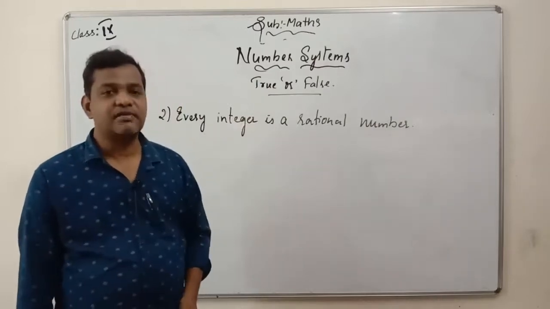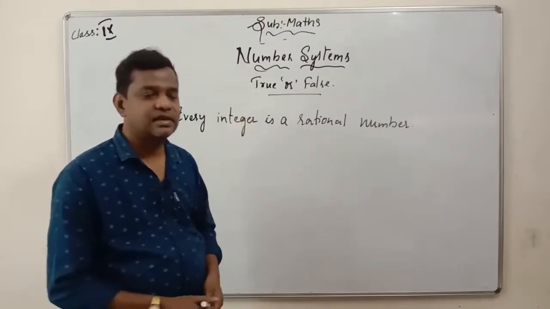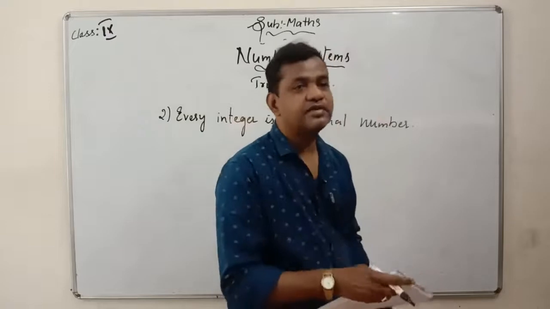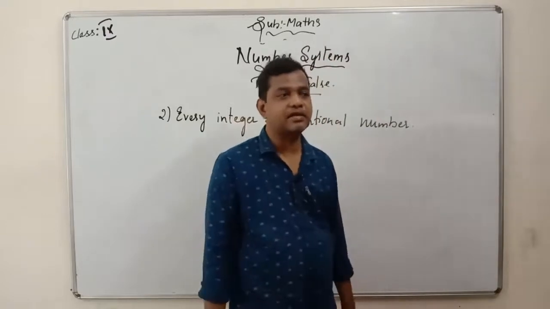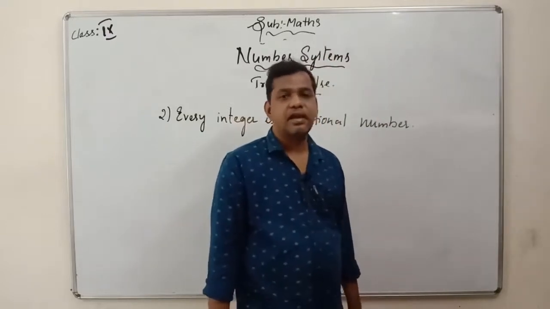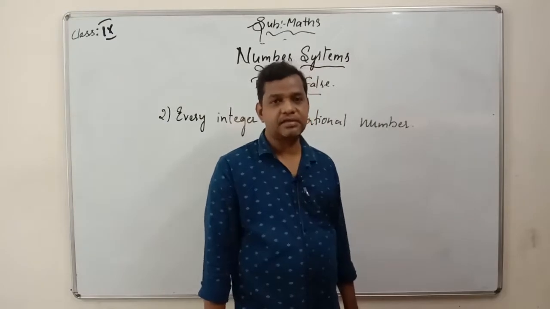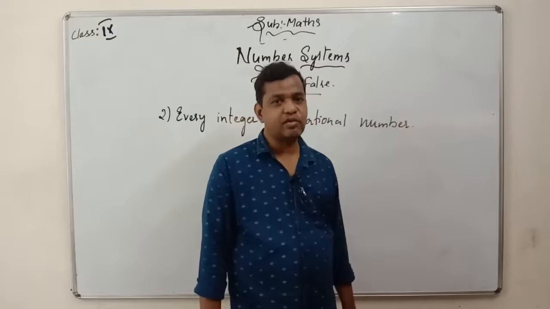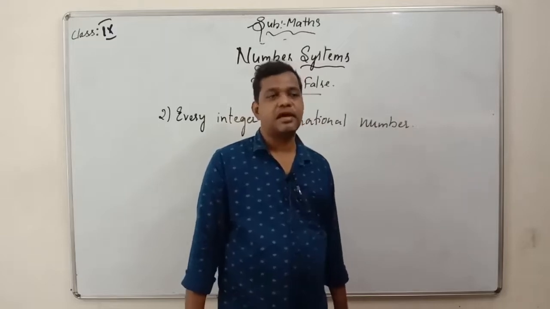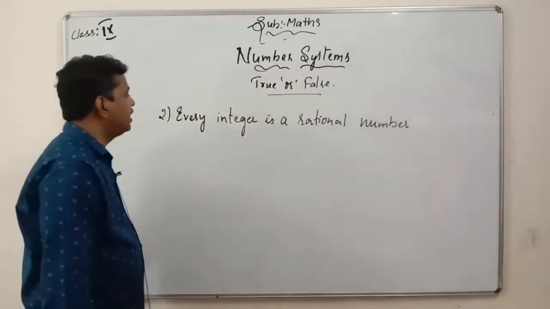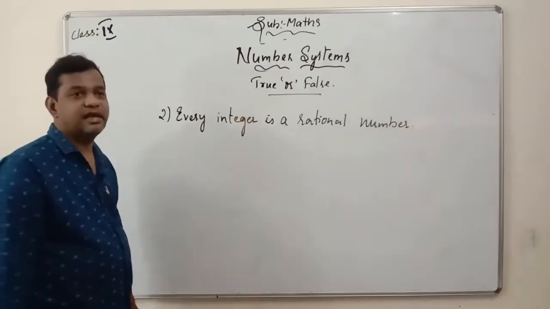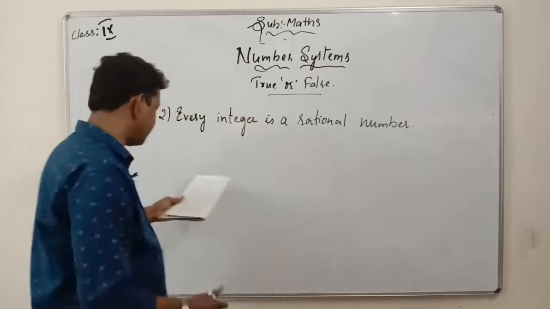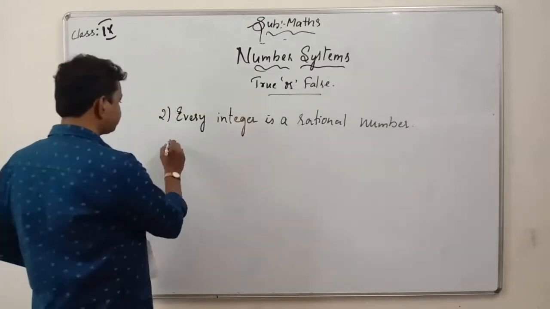Can it be true or can it be false? If we say true, then you should have the answer why it is true. If we say false, then you should have the answer why it is false. The question is, is every integer a rational number or not? The answer is true.